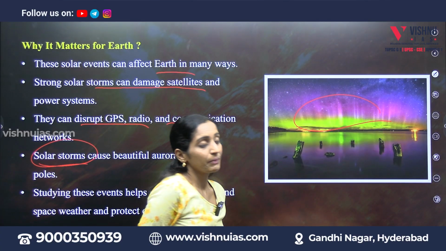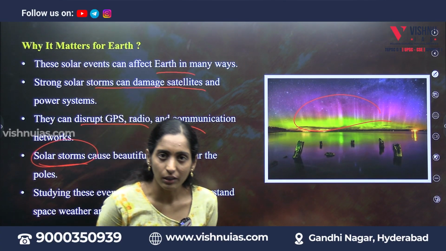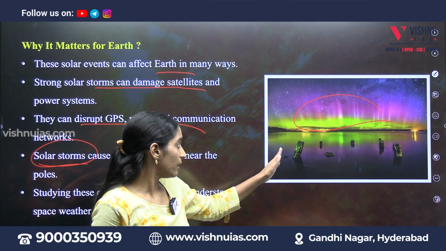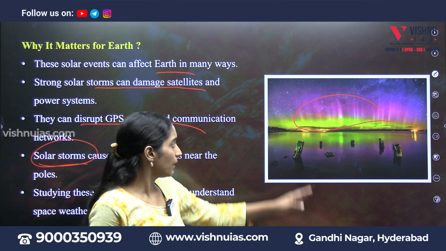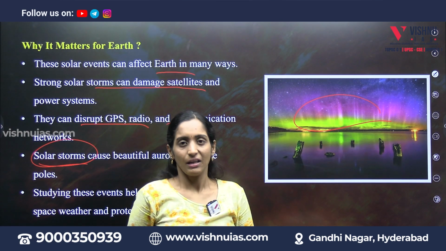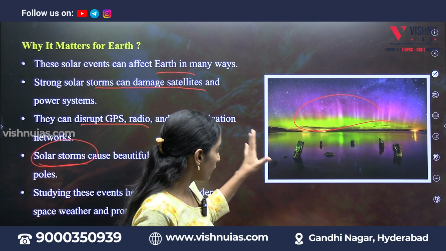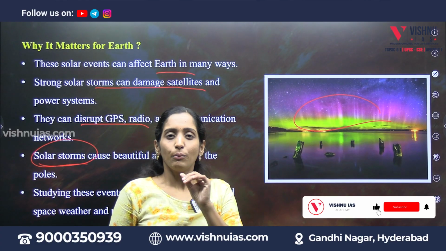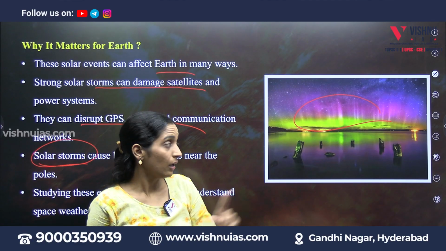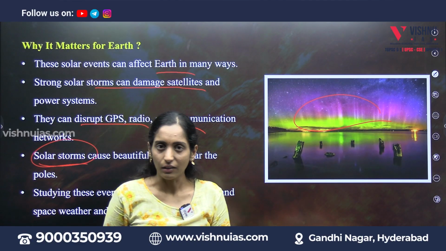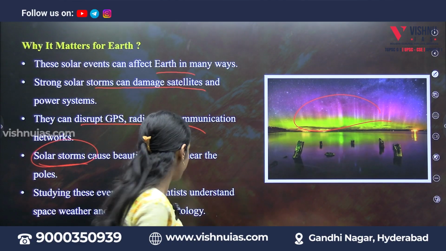Usually in less polluted areas we can see this aurora borealis with a beautiful sky. This is not an edited image, it's an original image where we can see the sky in this manner. In most parts of Norway, Sweden, Alaska or Russia you can see it, because those are Arctic regions with less pollution.